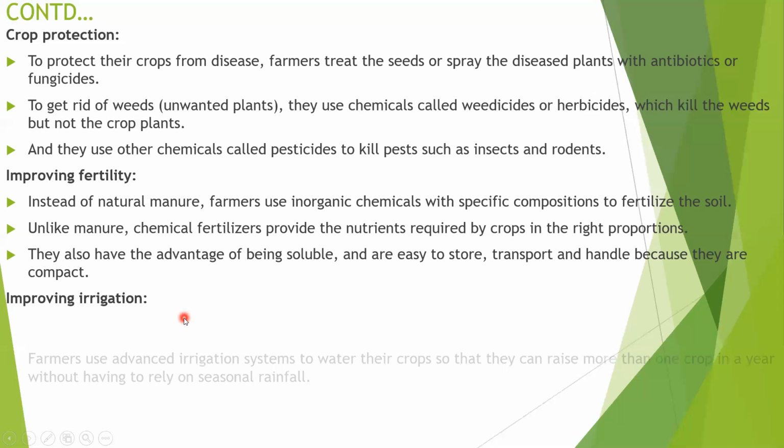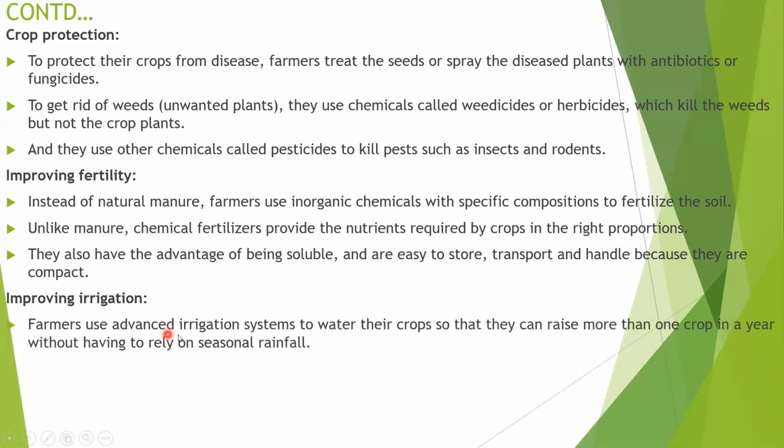Improving irrigation. Farmers use advanced irrigation systems to water their crops. So what is irrigation? Watering of plants is called irrigation. Farmers use it nowadays because of water scarcity in entire states of our country. That's why people use irrigation techniques, so that they can raise more than one crop in a year without having to rely on seasonal rainfall.